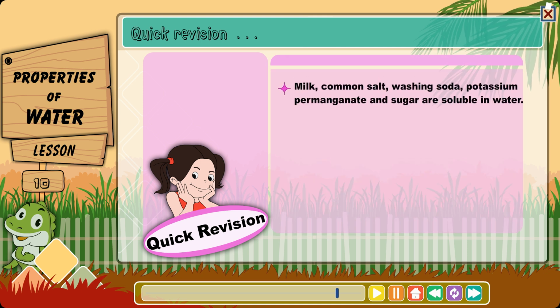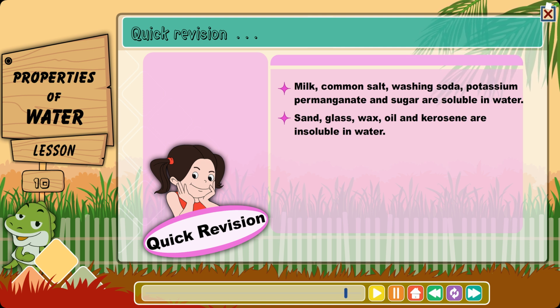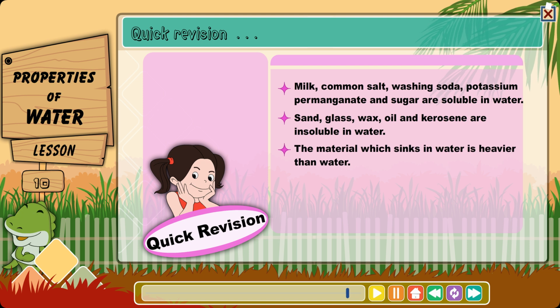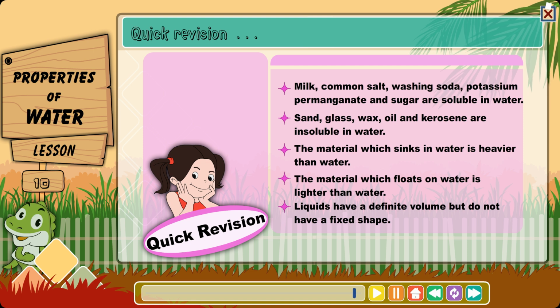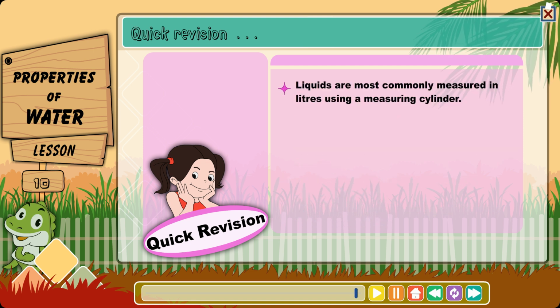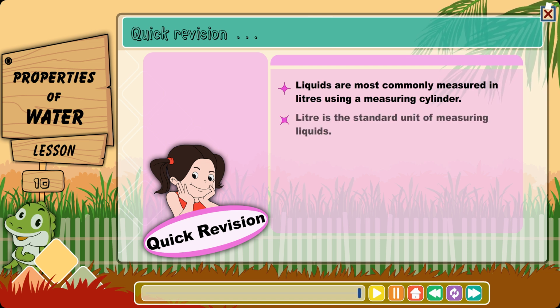Quick revision. Milk, common salt, washing soda, potassium permanganate, and sugar are soluble in water. Sand, glass, wax, oil, and kerosene are insoluble in water. The material which sinks in water is heavier than water. The material which floats on water is lighter than water. Liquids have a definite volume, but do not have a fixed shape. Liquids are most commonly measured in liters using a measuring cylinder. Liter is the standard unit of measuring liquids.